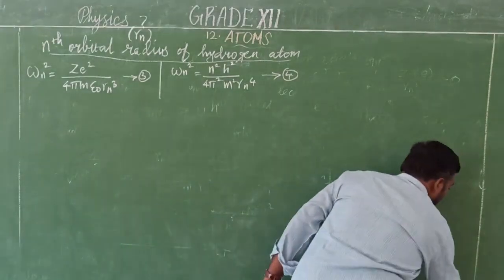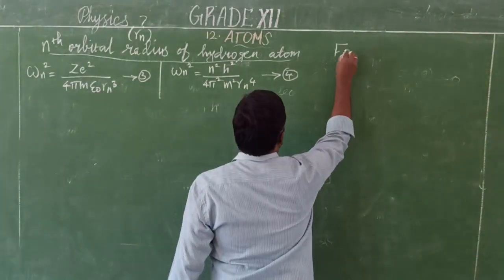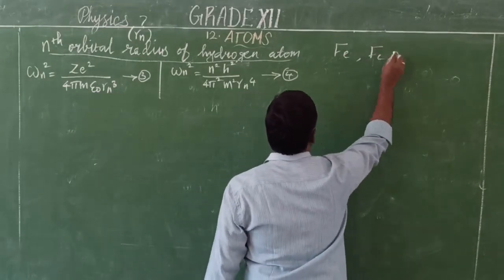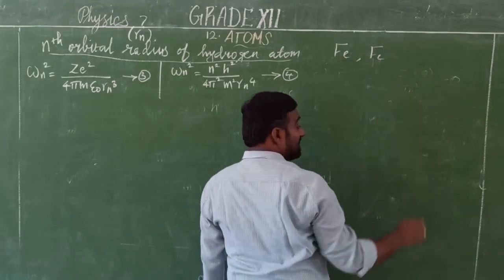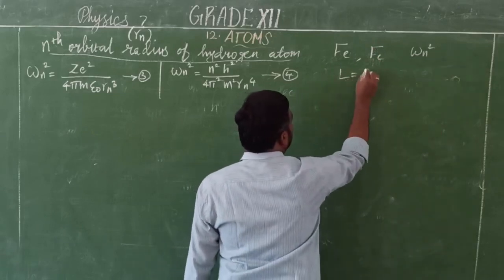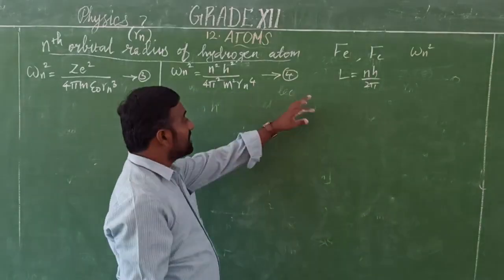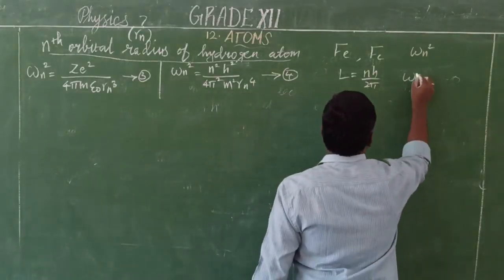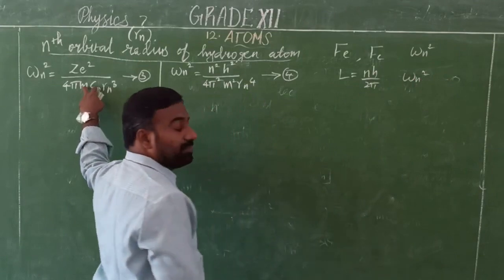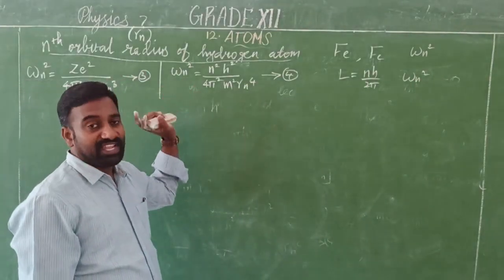Once again I will read: first we want to determine the two forces, the electrostatic force and the centripetal force. From the two forces we are equating and finding omega_n square. Next we are using Bohr's second postulate, from which we determine omega_n square once again. So this is the equation from comparison of the two forces, and this is the equation from Bohr's second postulate.